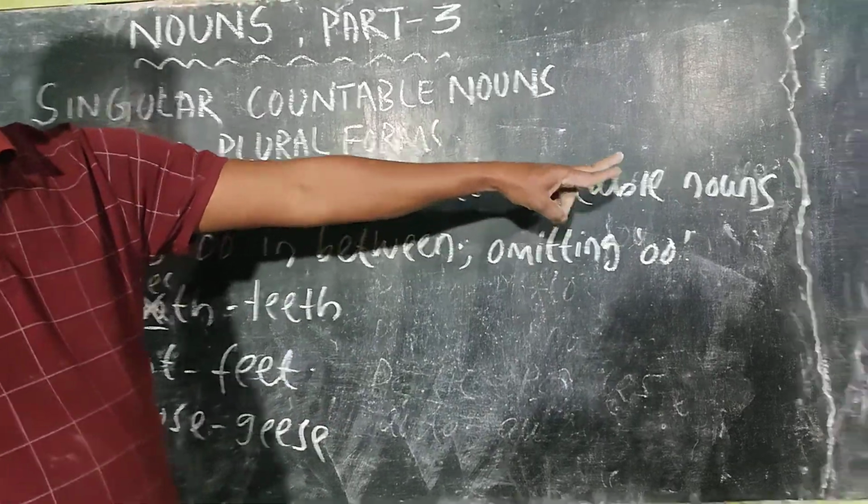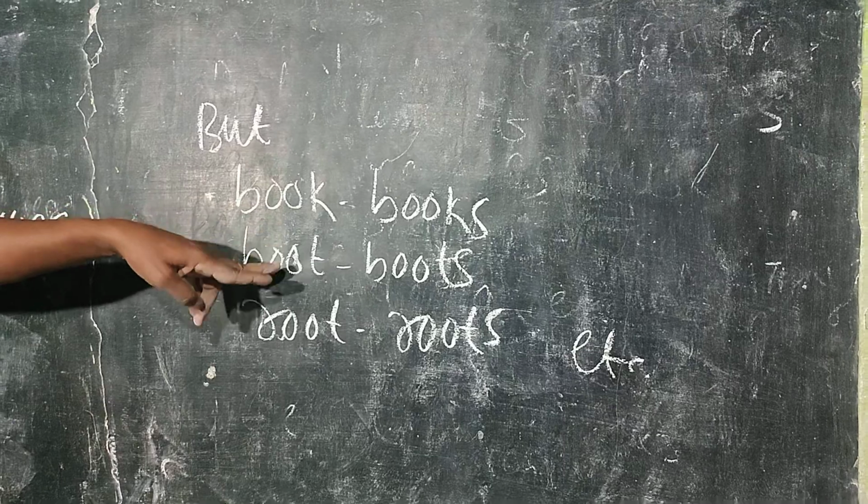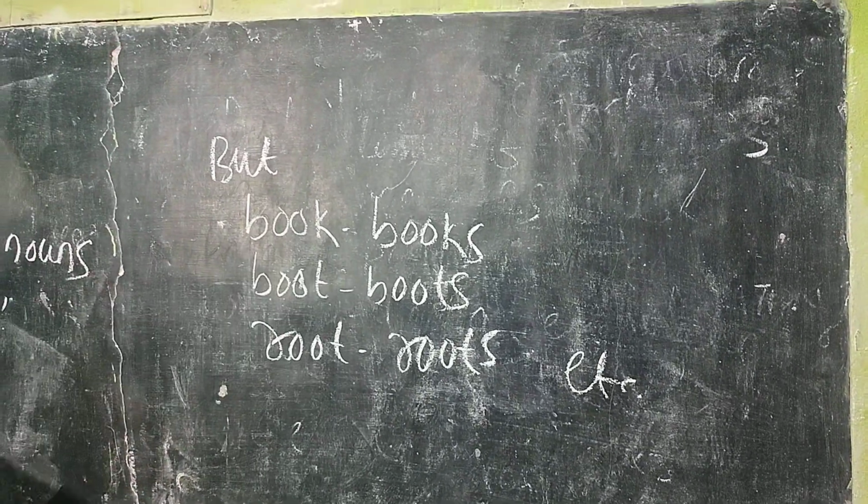But in case of boot, it becomes boots, root, roots, etc.